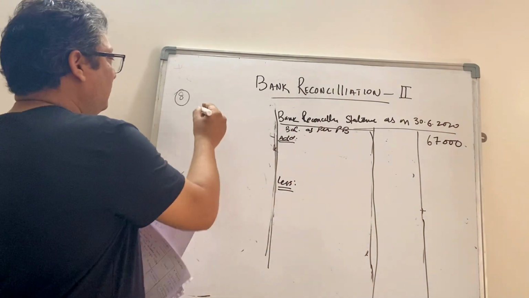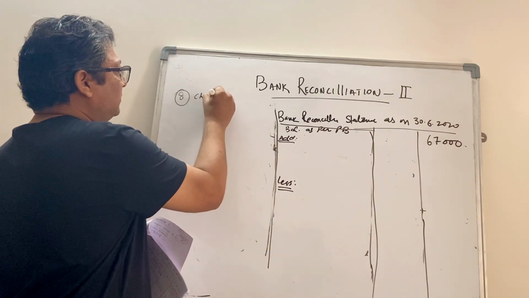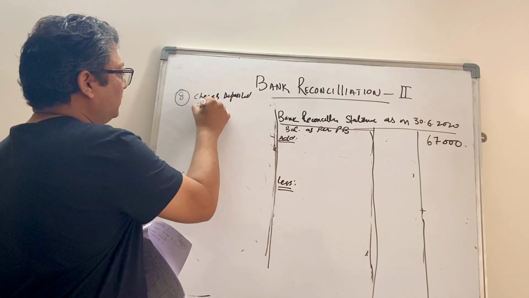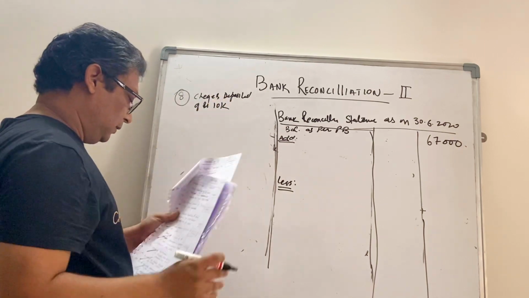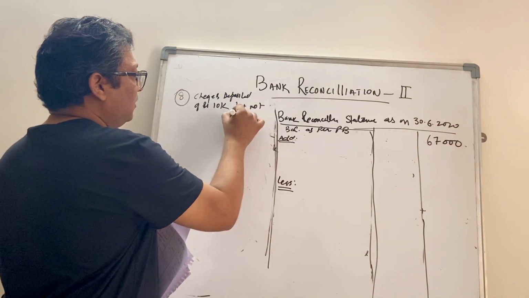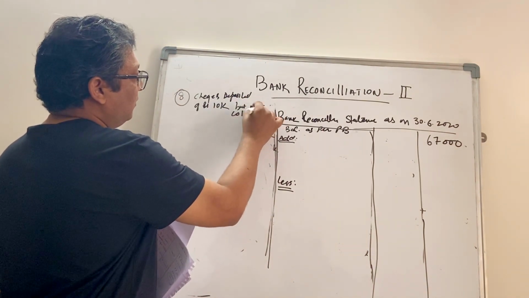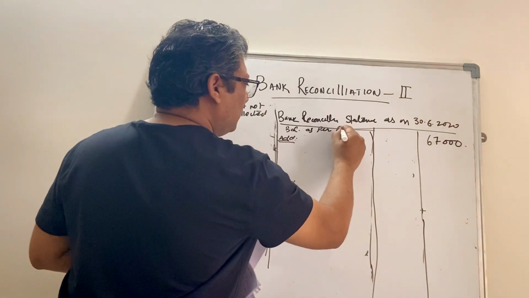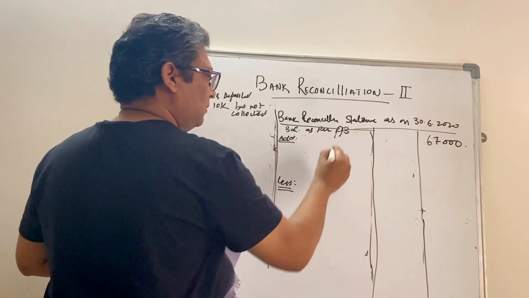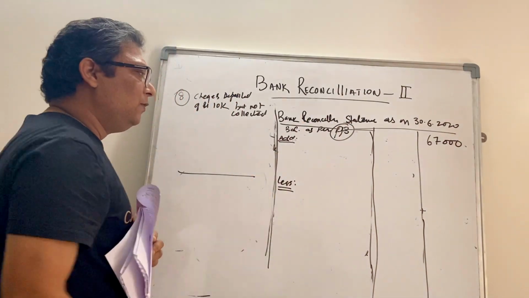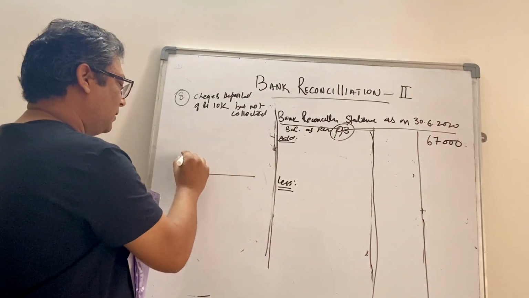So the first statement was checks deposited of rupees 10,000, but not collected. Okay. So now we have the balance as per passbook. So while drawing the balancing line, we need to keep the passbook on the left side.